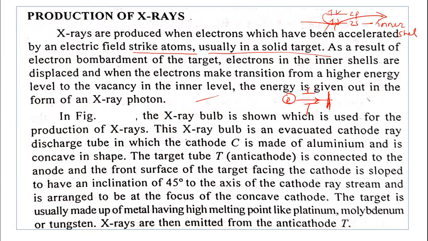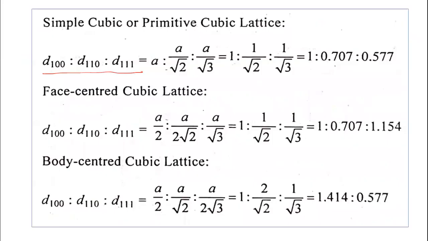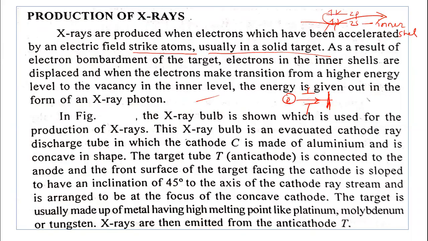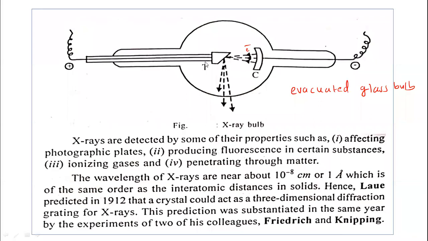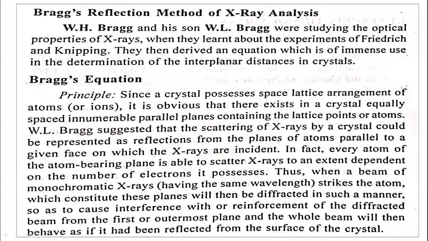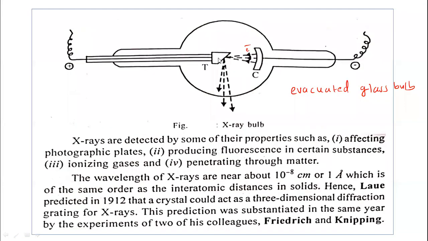The target T, also called the anti-cathode, is connected to the anode. Why is it called a target? Because electrons are ejected from the cathode and go on to strike this target.